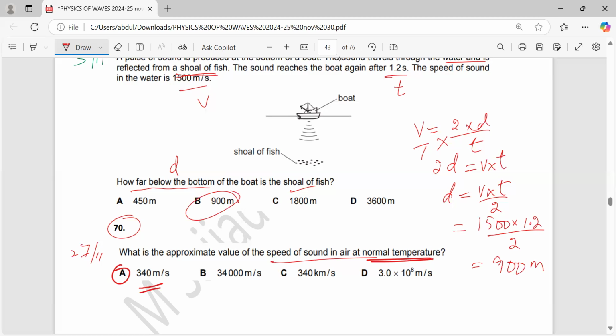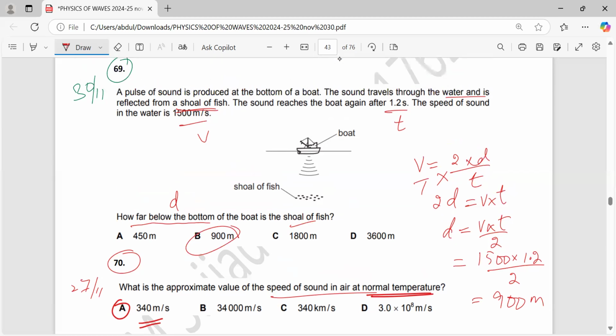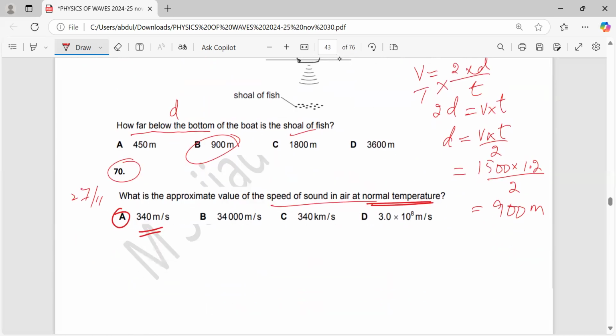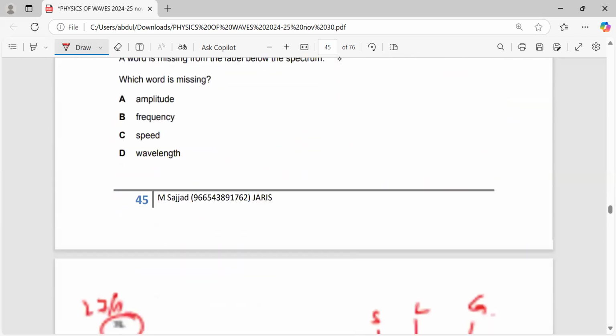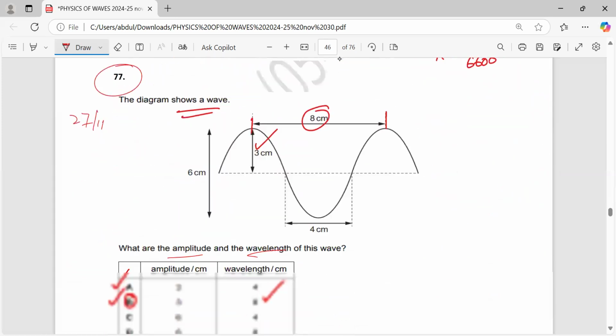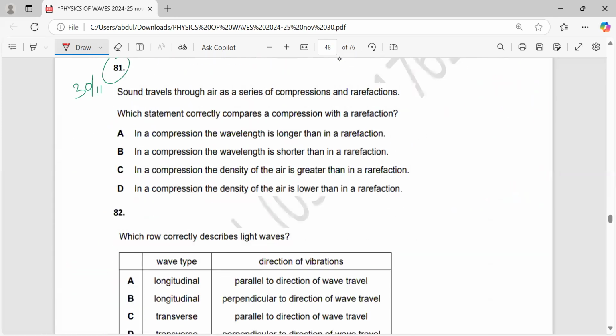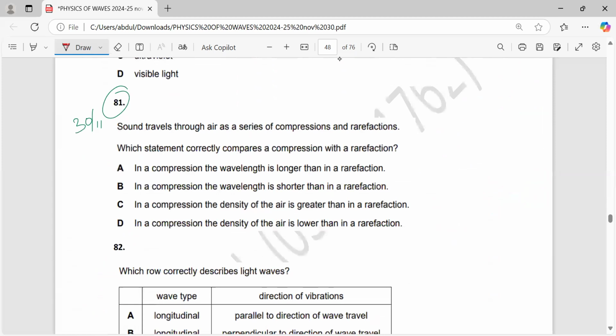Please read the question. If any one of you is having any query, question, feel free, you people can ask me now. Okay, let's move forward. Yeah, question number 81 now.